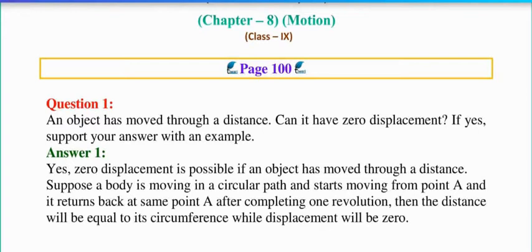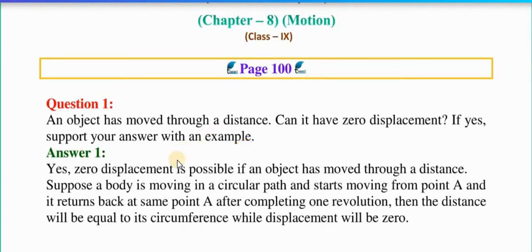Question number 1. An object has moved through a distance. Can it have zero displacement? If yes, then support your answer with an example. As we discussed when I explained the part of displacement, one statement is that the displacement can be zero, can be negative, and can be positive. So according to that, we can say that yes. And if they want an example, here also write down that support your answer with an example.